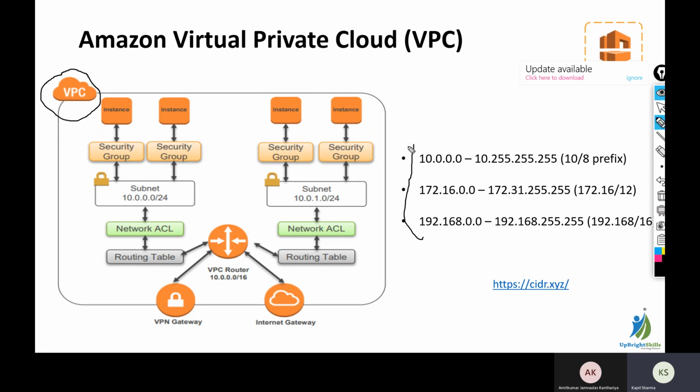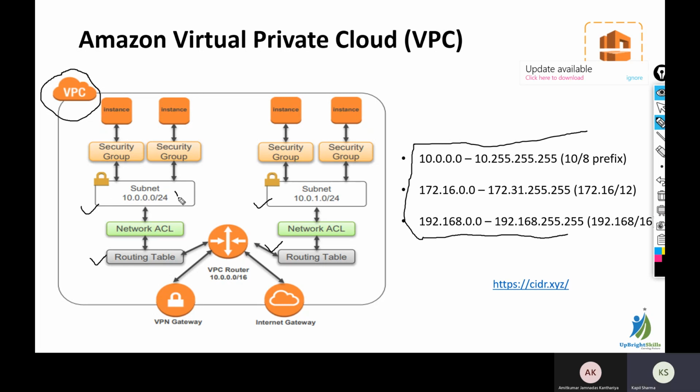These are the network ranges you can choose to create your main network, and then subnets in different availability zones. We will choose one network range from these, and after that we will create subnets in different availability zones, and for subnets we will create route tables.